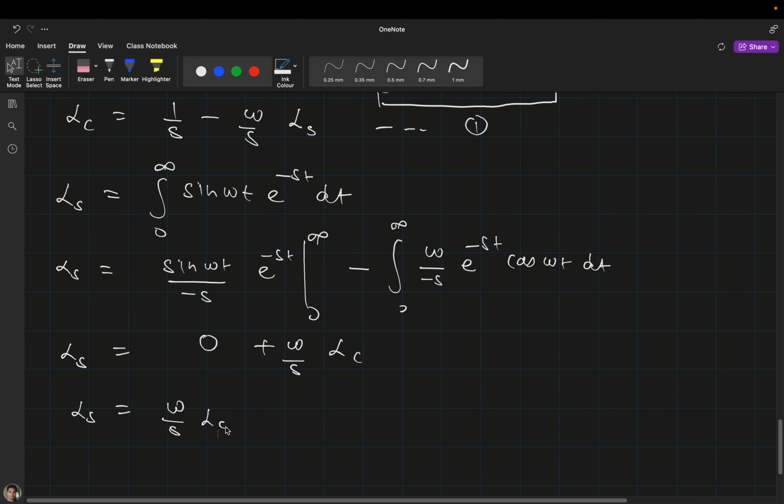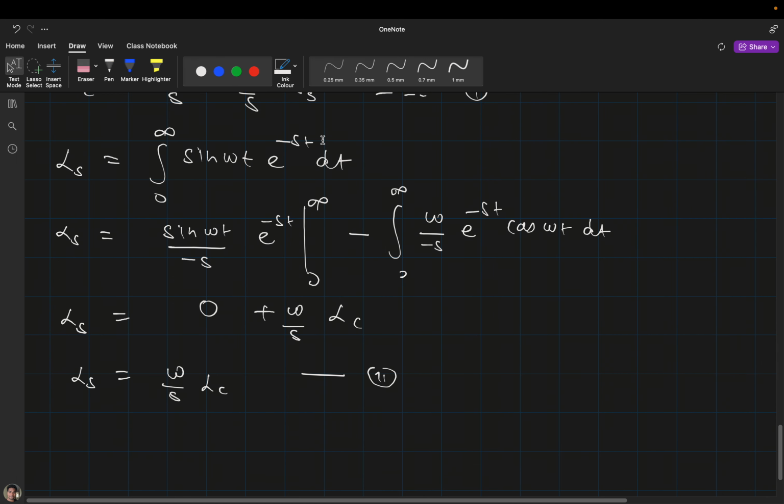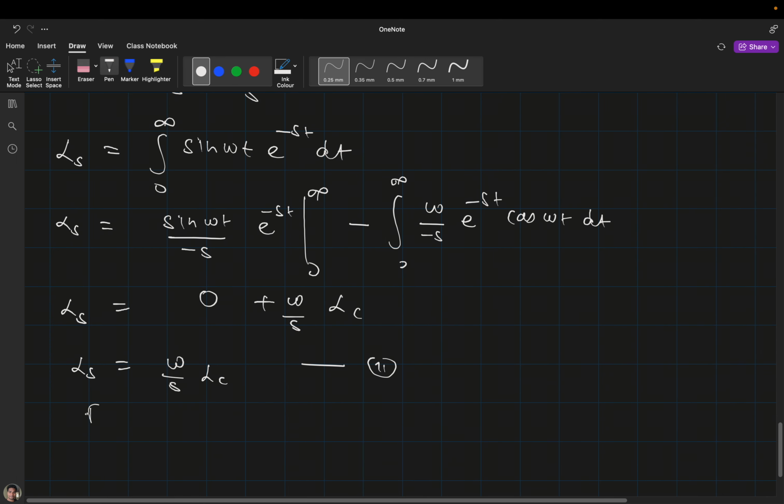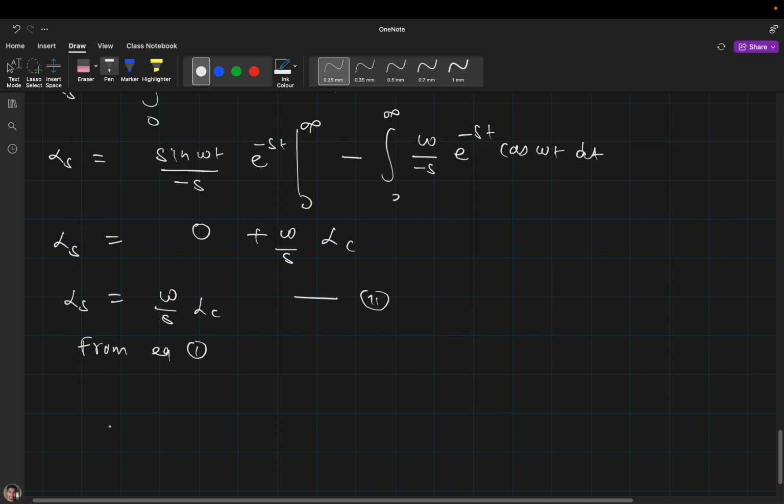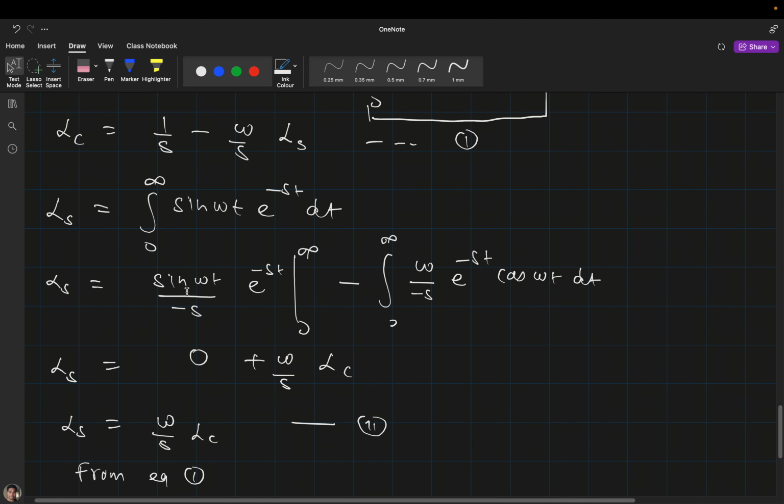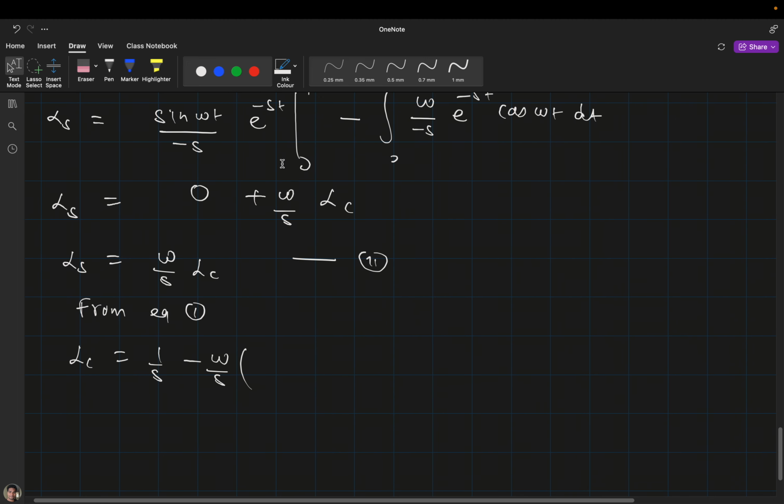Now I will substitute equation 2 into 1. So you will get LC equal to 1 by s minus omega by s, and here you can see that was LS, so I will directly write omega by s LC.